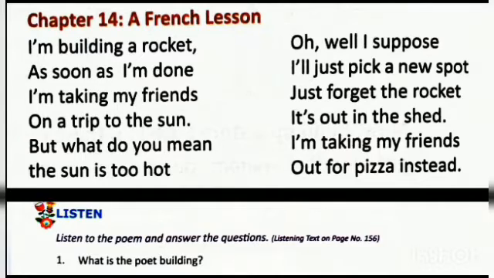So, here in the poem, somebody, he or she, is building a rocket and wants to take his or her friends on a trip to the sun. Then someone says, what do you mean? The sun is very hot. We cannot go over there. And so he or she then decides that, okay, the rocket is already there outside in the shed, and so I'll take my friends for pizza instead.